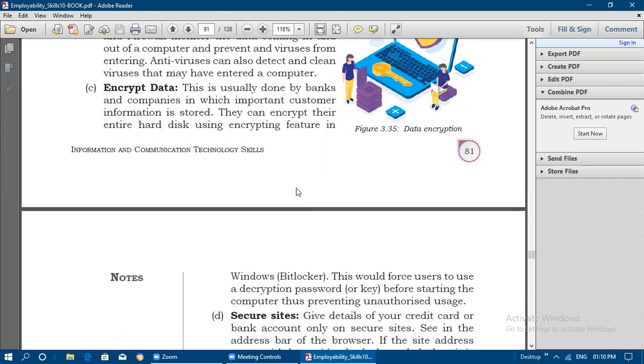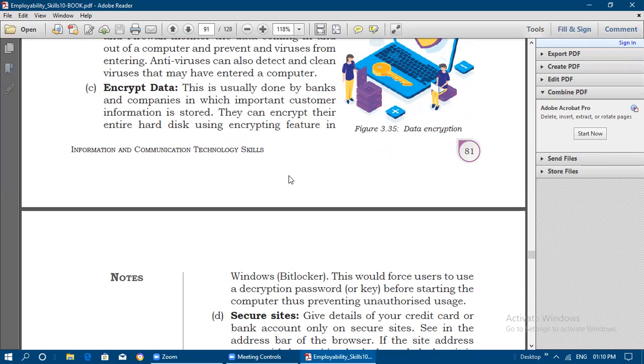This would force users to use a decryption password or key before starting the computer, thus preventing unauthorized usage. So if unknown users want to see that information, they need to know the decryption password, that is the key. Only if they have it can they decrypt it and view the entire details about a company's employees or bank customers.